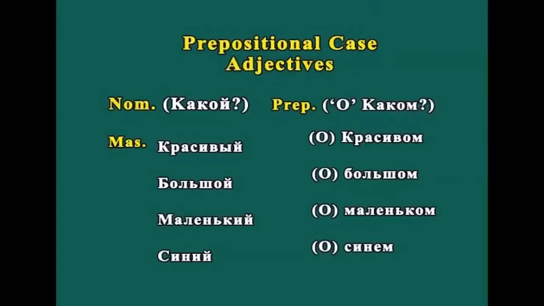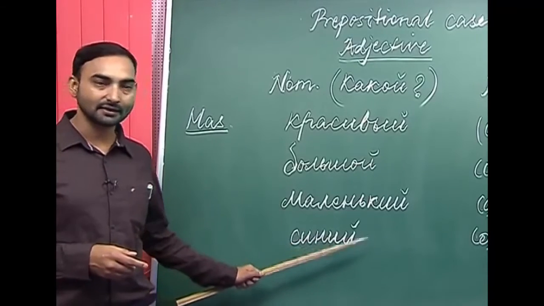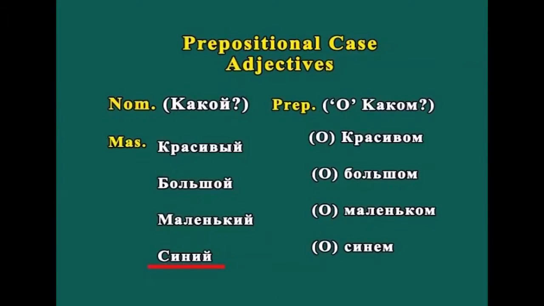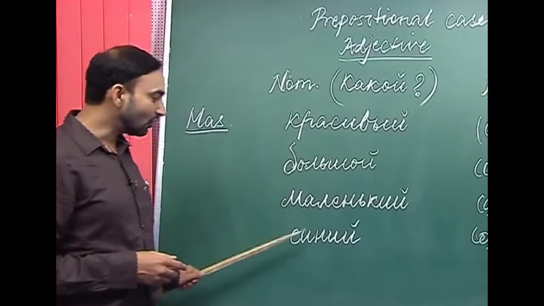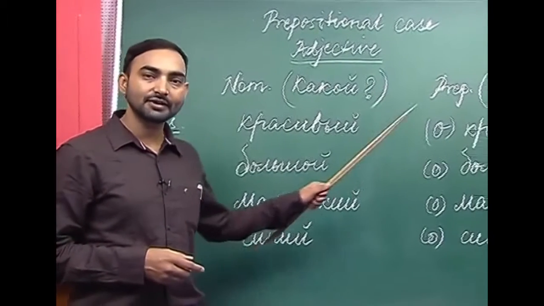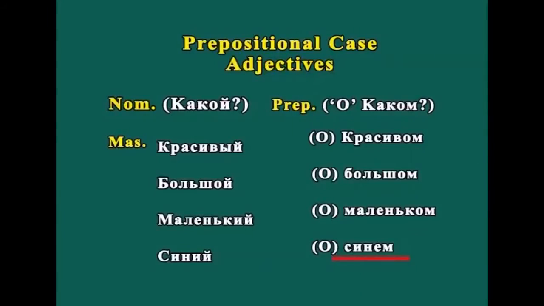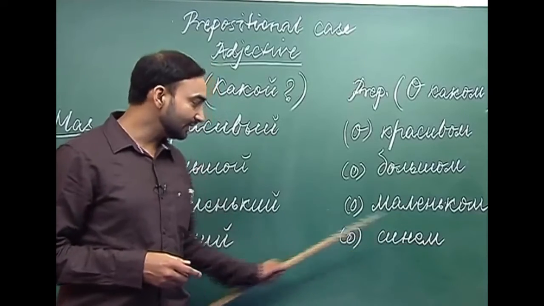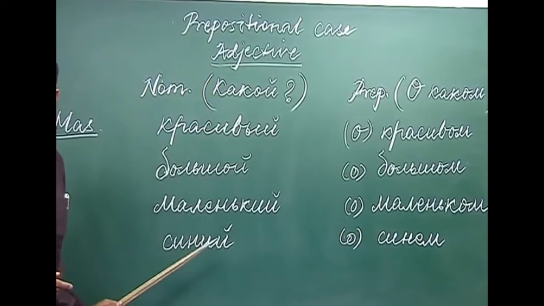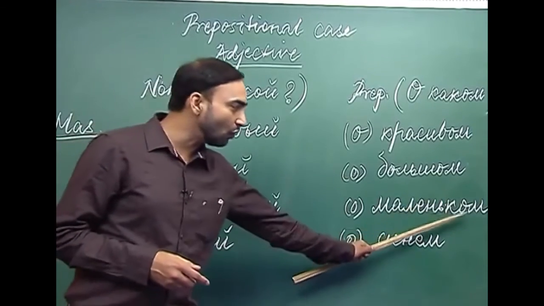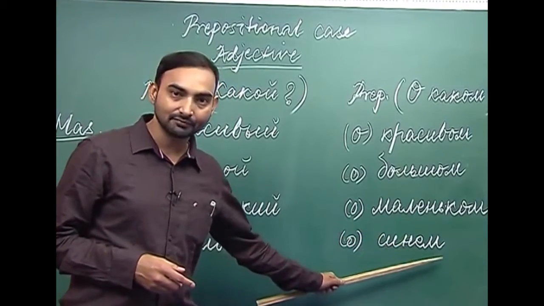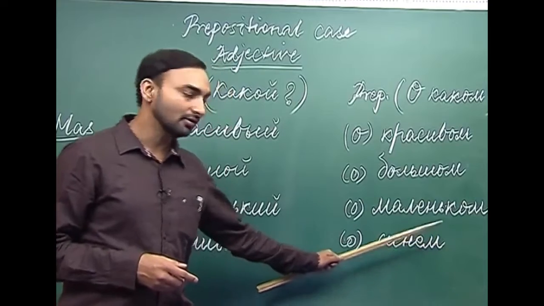The next adjective, which has a soft ending, E and I kratke, is sini. Sini is blue or navy blue. What happens when sini is used in the prepositional case? It becomes sinem. Here, since it is a soft ending adjective, we are not using om, we are using yem, ye and m.